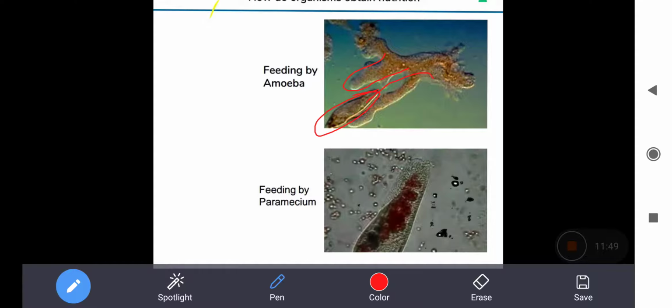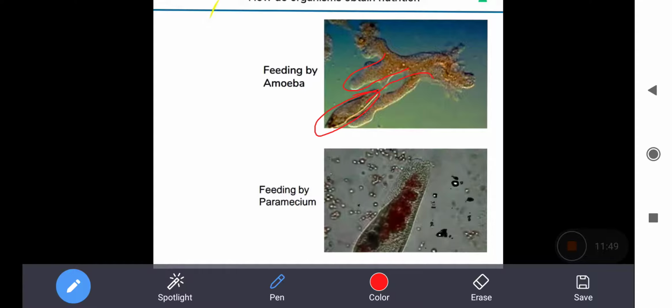They just use their pseudopodia, make food vacuoles, digest and absorb the food, and finally the waste is excreted out from the body. Okay, so this is how the amoeba takes in food.